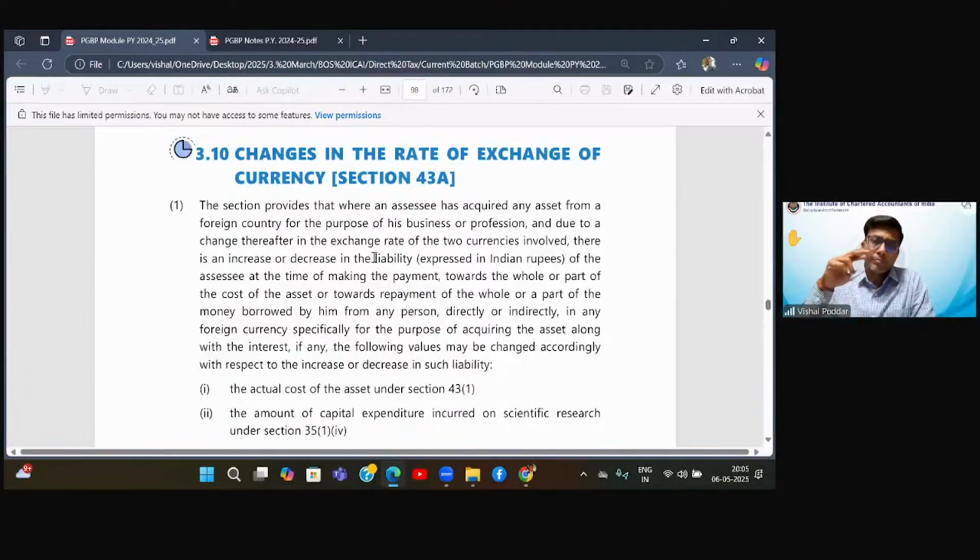AS11 says this 200 crores, which you are paying more for this liability, has to be added to your cost of asset. Same thing is given in 43A.